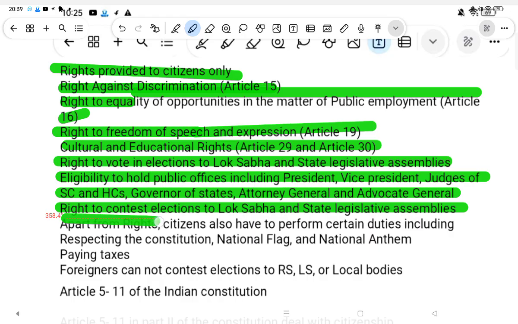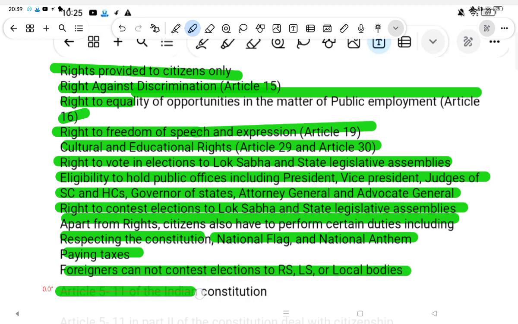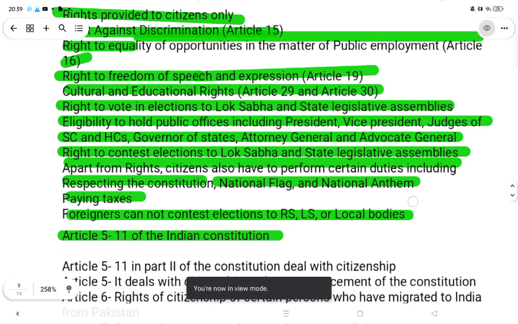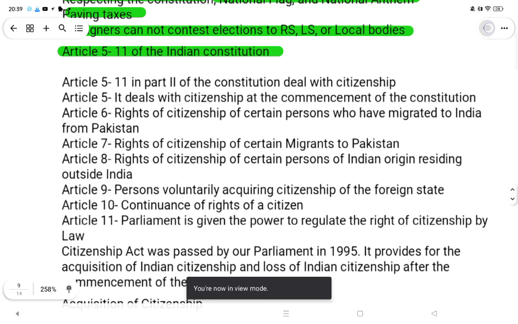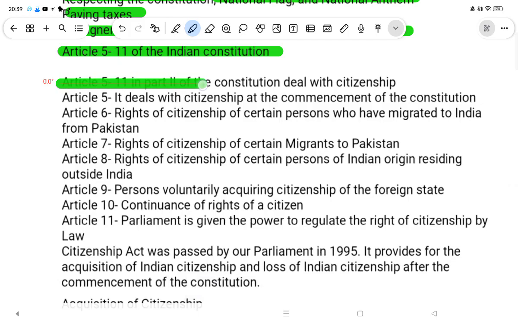Apart from rights, citizens also have to perform certain duties, including respecting the Constitution, the national flag and the national anthem, and paying taxes. Foreigners cannot contest elections to the Rajya Sabha, Lok Sabha and local bodies. Articles 5 to 11 of the Indian Constitution, Part 2 of the Constitution, deal with citizenship.